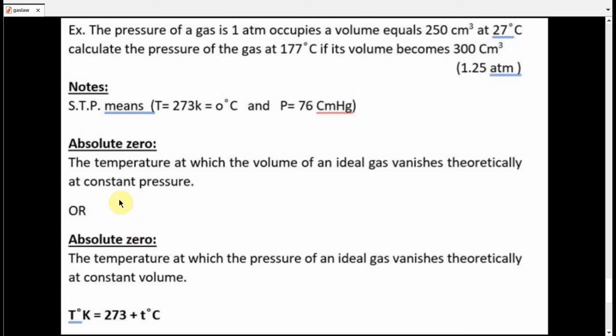Both of them start with: it is the temperature at which the volume of an ideal gas vanishes when the pressure is constant, or the temperature at which the pressure vanishes when the volume is constant. Both of them talk about absolute zero, which is 0 Kelvin and negative 273 Celsius.